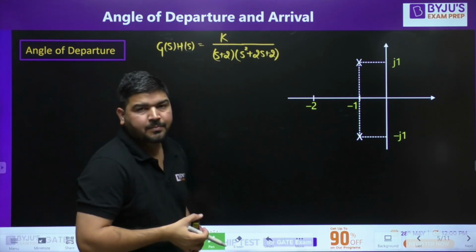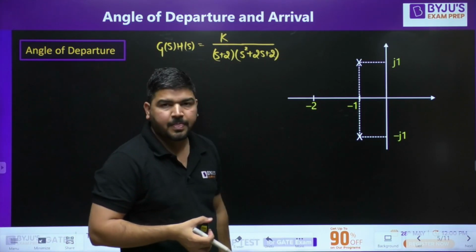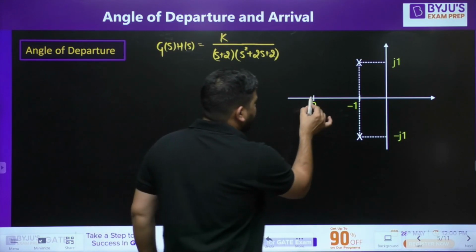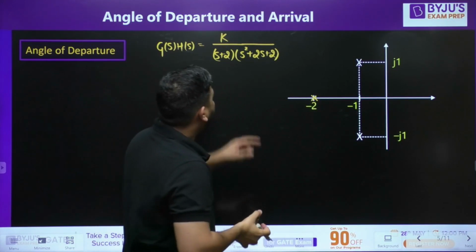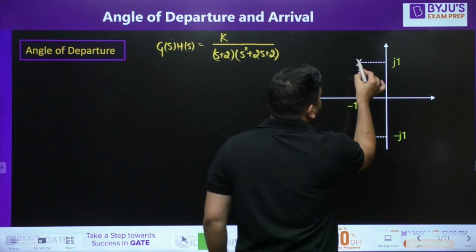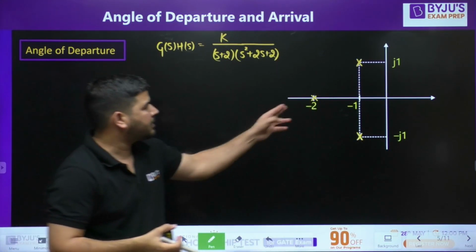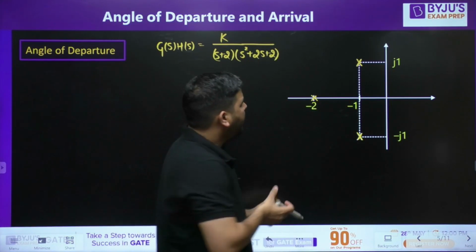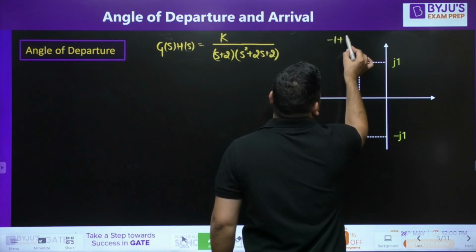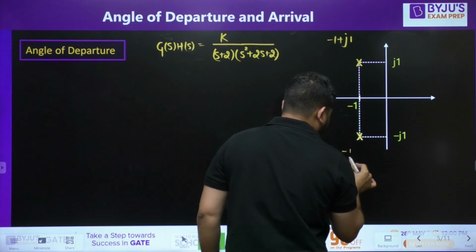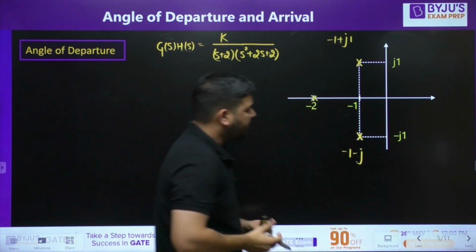Now, there are 3 poles and no zero. One pole lies at -2, and the 2 poles lie at -1 plus j1 and -1 minus j1. These 3 pole locations are shown in your figure.